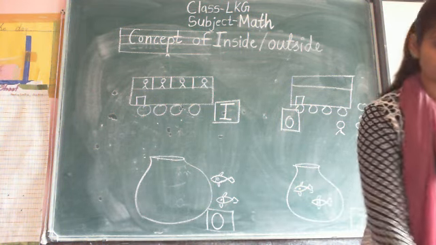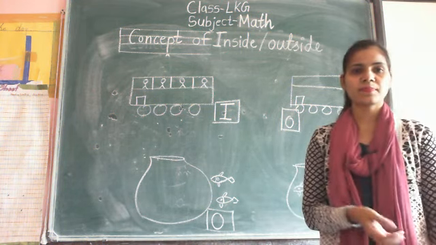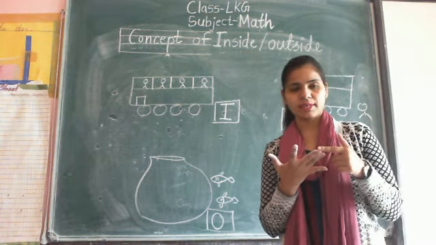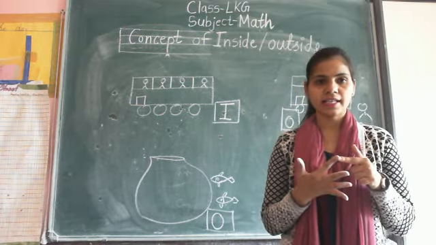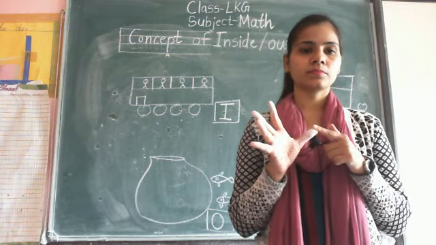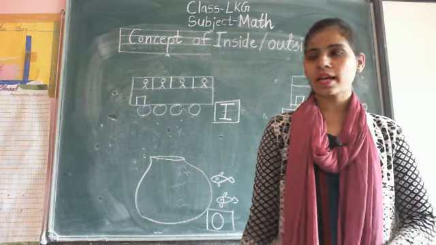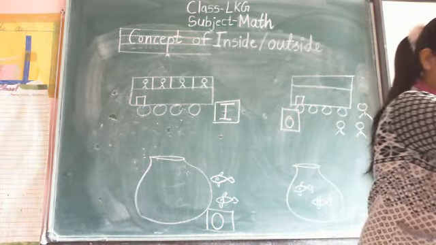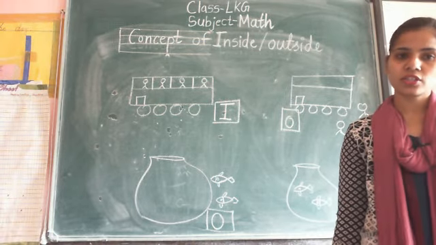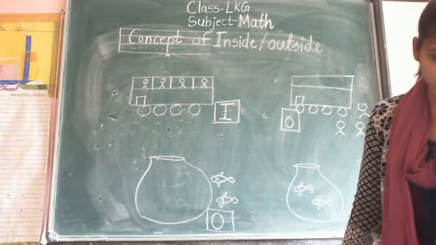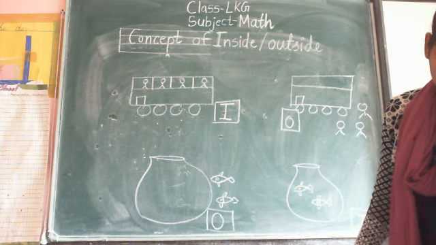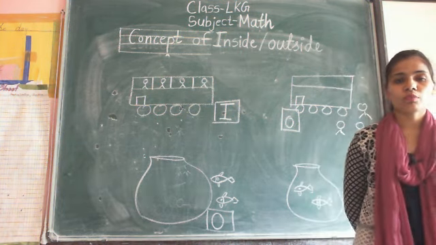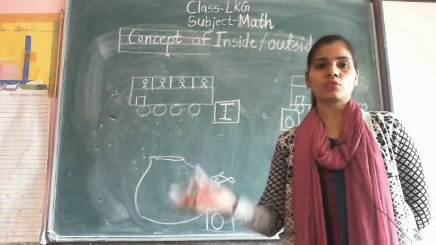Okay, so we have done concepts first, long and short, tall and short, big and small, heavy and light, thick and thin, then inside outside. So we have done so many concepts with the help of their pictures. Next one is more and less. So more and less is also similar to few and many.